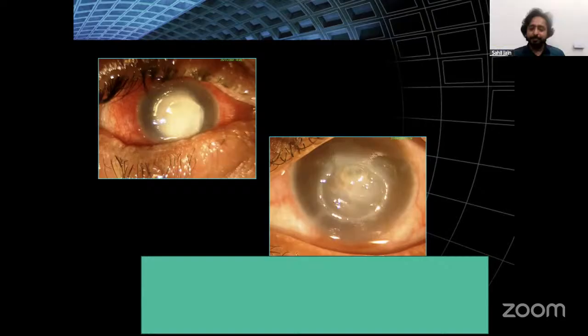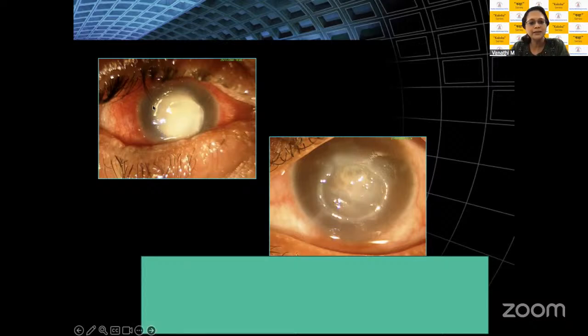Yes, ma'am. It's like a large central dense infiltrate which seems to be involving the entire thickness of the cornea here. You don't have a stain on this, so you're not able to say how much of the ulceration, but roughly, if you look closely, you can see the epithelial continuity is broken. So there's probably a large central ulcerative stromal infiltrate which you are finding as more like a corneal abscess.